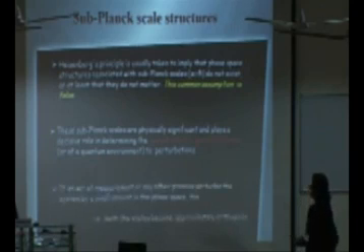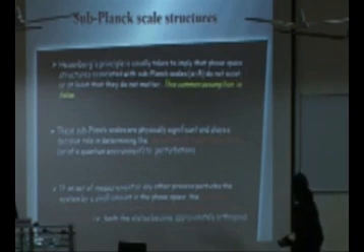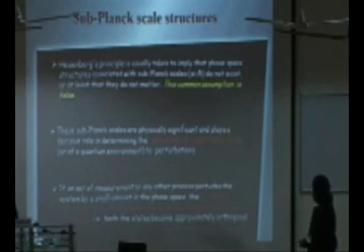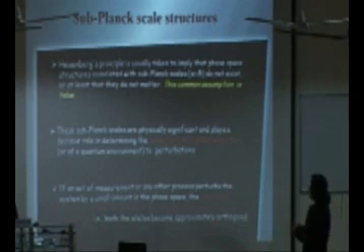Now, another thing, if an act of measurement or any other process perturbs the system by a small amount in phase space, the sub-Planck scale structure allows the resultant state to be distinguished from the old one. Both the states become approximately orthogonal. That happens exactly for this weak force measurement.